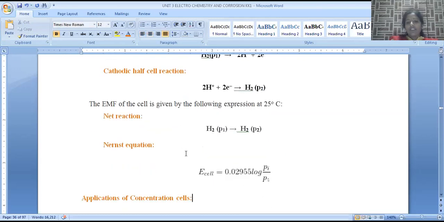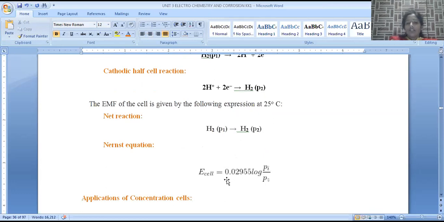Then when we apply the Nernst equation to this, it is represented as E cell is equal to 0.059 by n log of P1 by P2. When we substitute n is equal to 2, the equation is condensed into E cell is equal to 0.02955 log of P1 by P2 pressure.